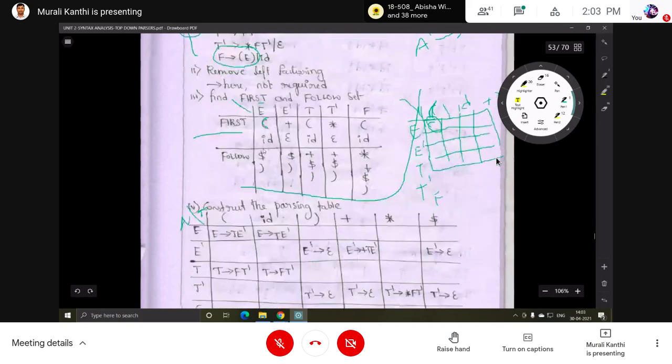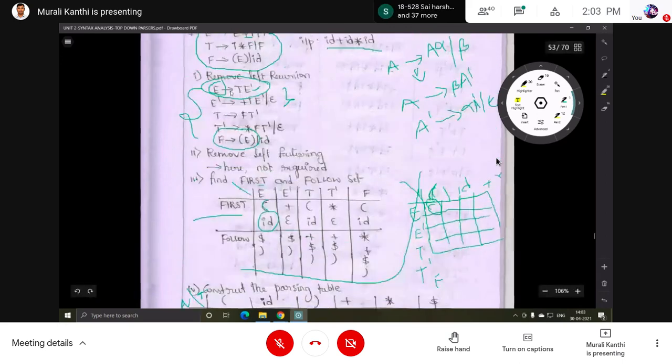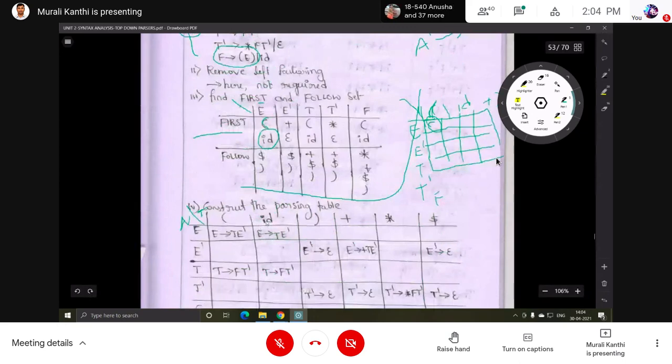The next symbol in first of E is ID. Which production is the reason for adding this ID to the set? This one only, E implies T E dash. Write that production in place of ID also: E implies T E dash.